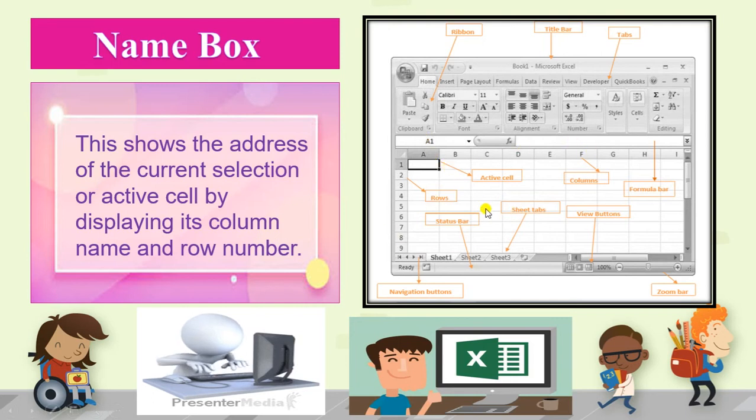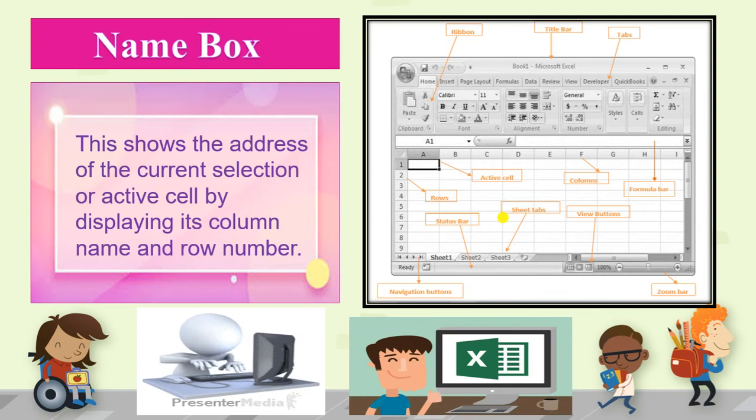For example, if your cursor is placed anywhere, and I have just now told you what is an active cell. When any cell is bordered with a black boundary, it is called an active cell. Means you can write anything, edit anything, or delete anything from that cell.